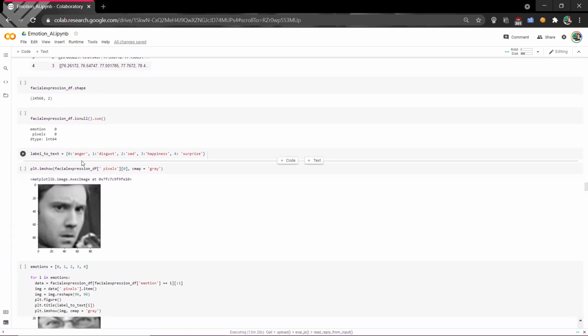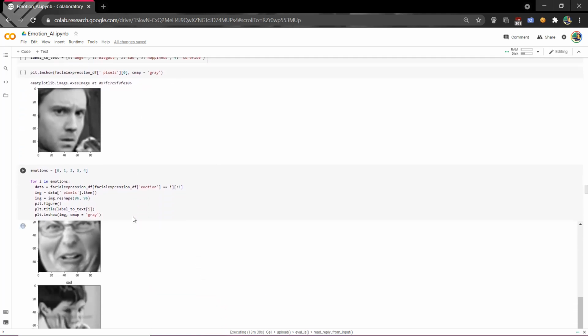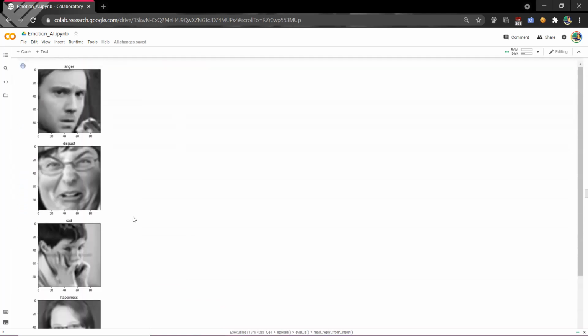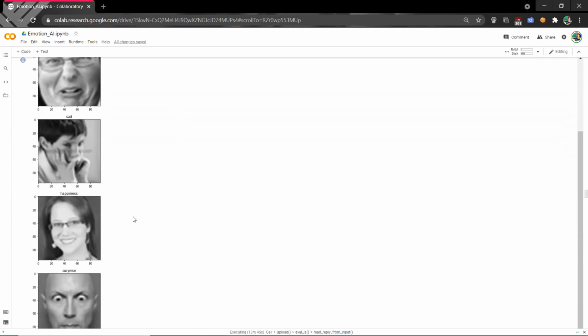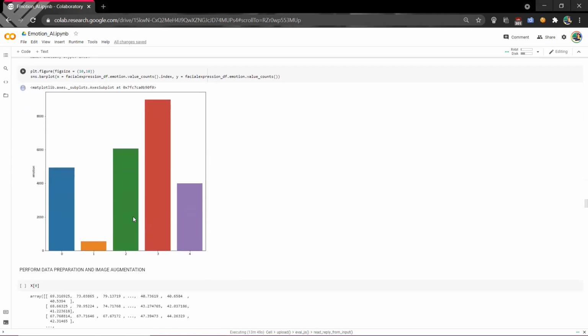And we are labeling everything like this: if it is 0, we get anger. If it is 1, we get disgust. If it is 2, we get sad. For 3, happiness, and 4, surprise. So these are a few examples for all those things: disgust, sad, happiness, surprise, etc. And we plotted a graph here,